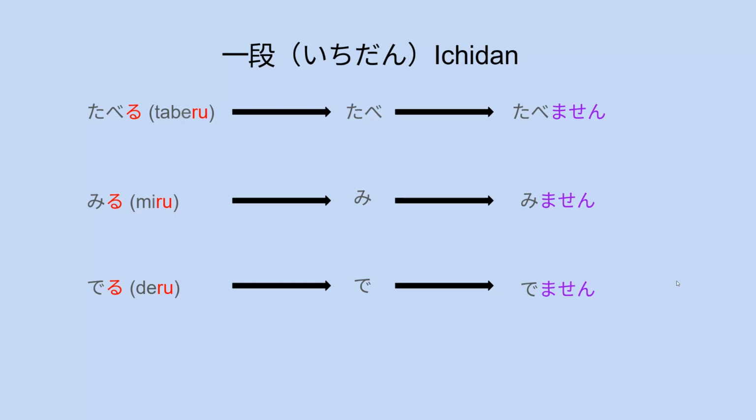For ichidan, it's quite simple. Drop the ru: taberu, tabe, and add masen: tabemasen. Miru, mi, mimasen. Deru, de, demasen.